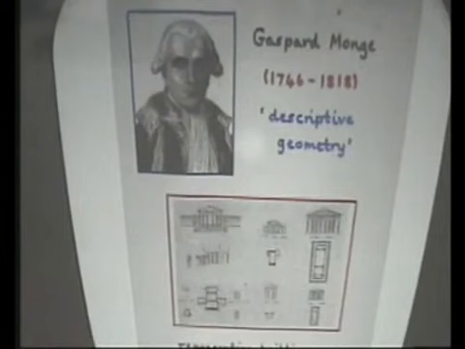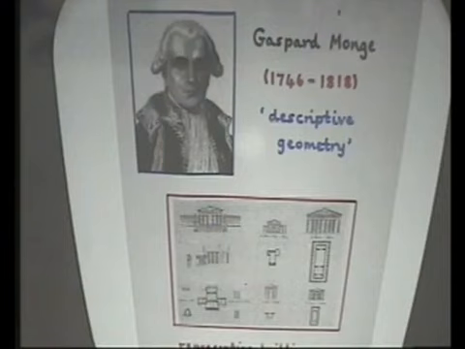Because out of the turbulent years of the French Revolution and the rise to power of Napoleon Bonaparte, there were several important developments in mathematics. Napoleon himself was an enthusiast for mathematics and its teaching, and there are even a couple of results in geometry known as Napoleon's theorem. I won't go into those today, but I'd like to talk about one of Napoleon's greatest supporters, and this was the geometer Gaspard Monge, who accompanied Napoleon on the Egyptian expedition of 1798.